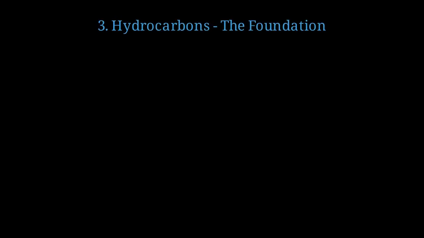Hydrocarbons are the simplest organic compounds, containing only carbon and hydrogen. Alkanes contain only single bonds between carbons and are called saturated hydrocarbons. Alkanes follow the general formula CnH2n+2, where n is the number of carbon atoms.